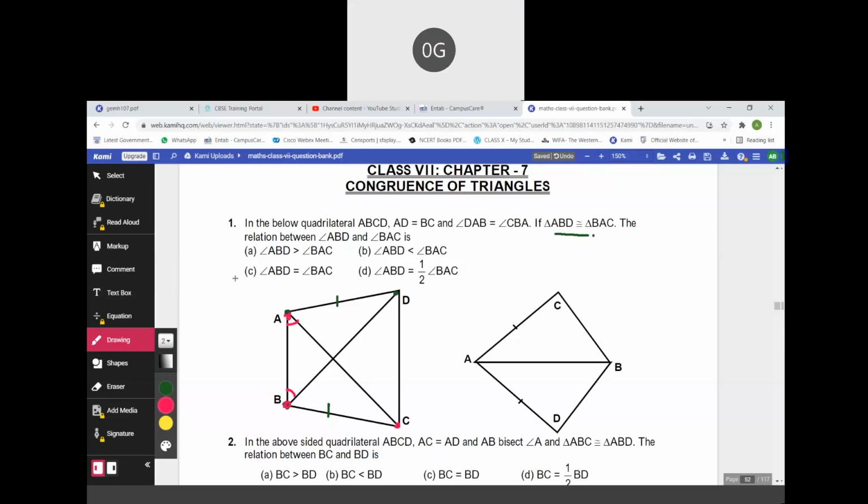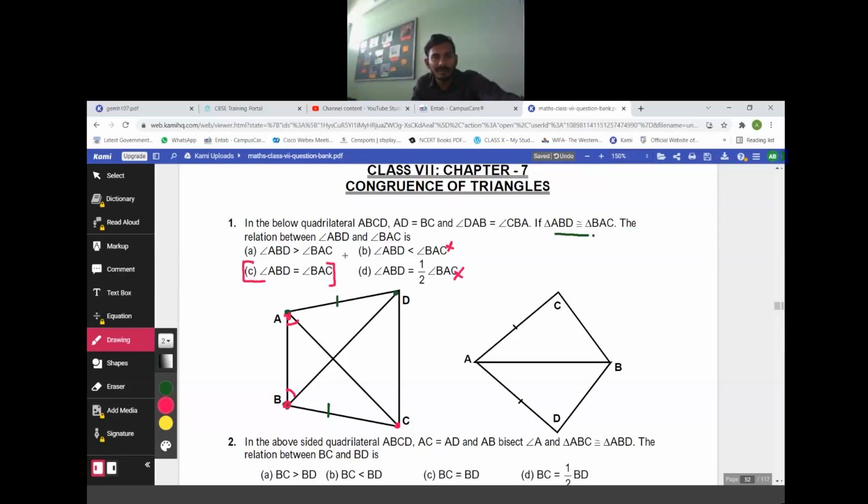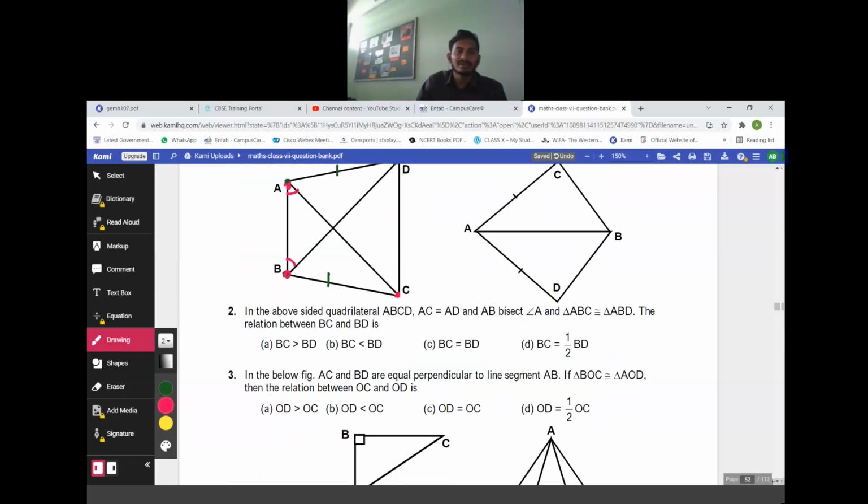Yeah, they are equal. In such kind of questions, the majority will not be like half, or greater than, or less than. In such questions, there will be only equal. So just remember, because we can prove that both the triangles are congruent, so sides and angles will be equal only. So always remember, equal to plays the important role.